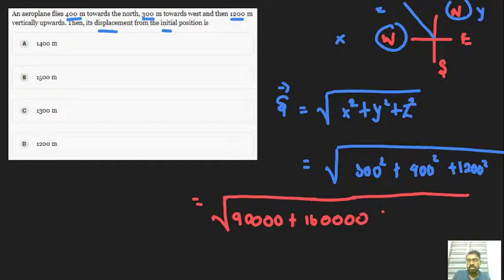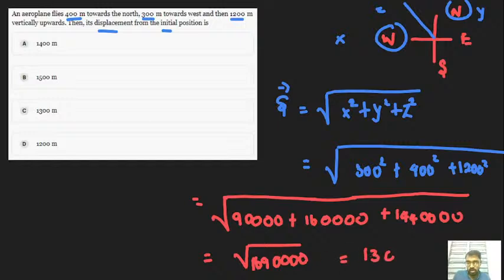I hope it is correct. And again 1440000. Fine. Let's try: 9 plus 16 plus 144 gives 169, and the square root of 169 is 13. Then for the zeros it is only double zero.